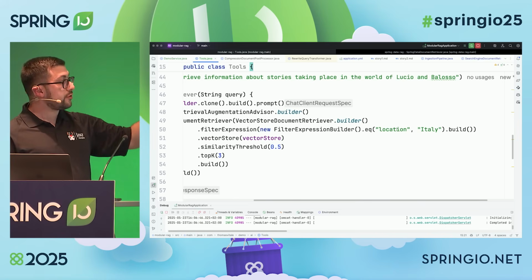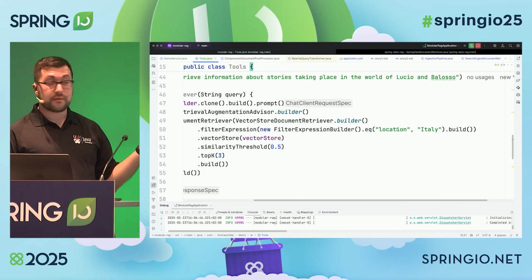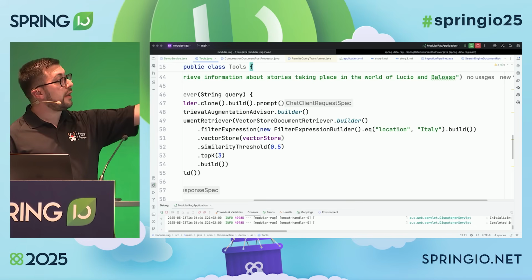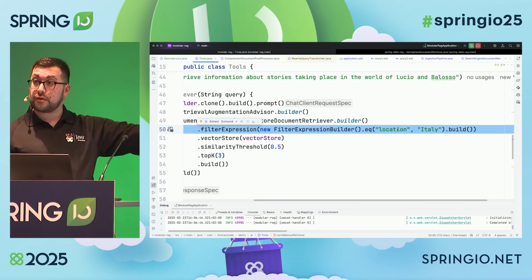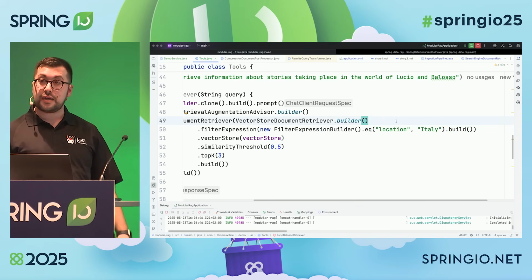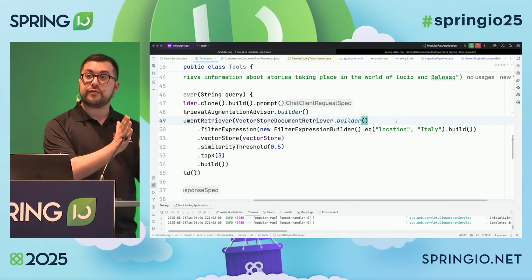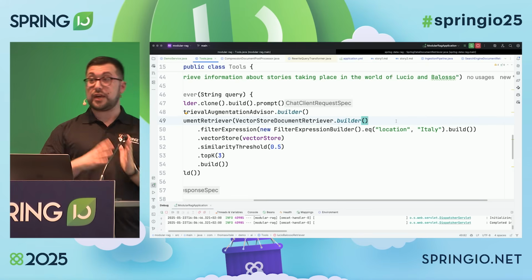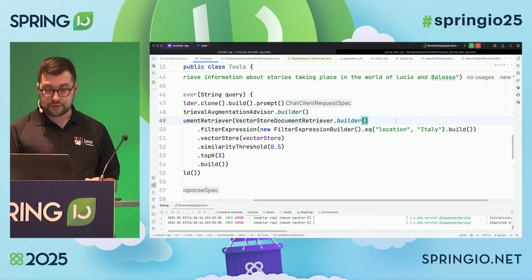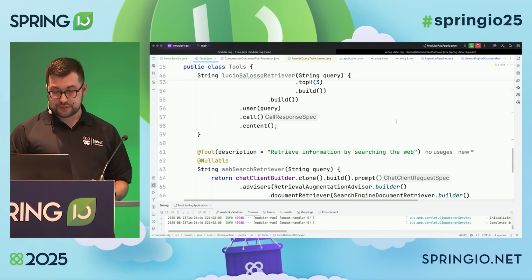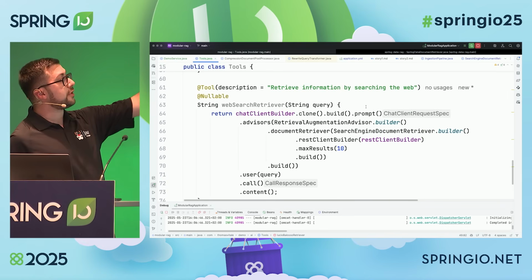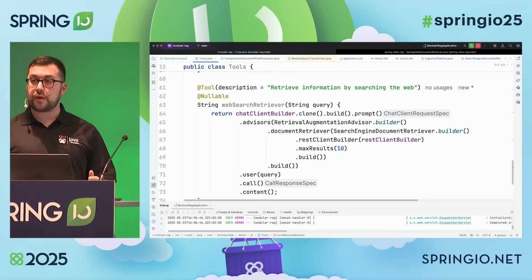So this is where those metadata I added at the beginning come in handy. I have this filter expression that is provided by Spring AI, so I can filter results from a vector store. So I have one retrieval tool for the first story and one retrieval tool for the second story. And then I can do the same for the search engine. So this tool is for retrieving information by searching the web.